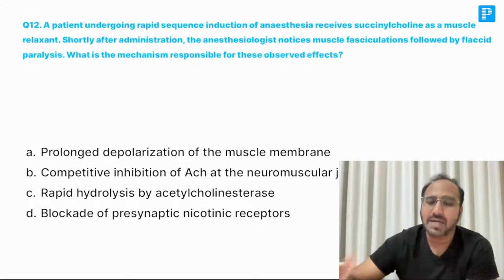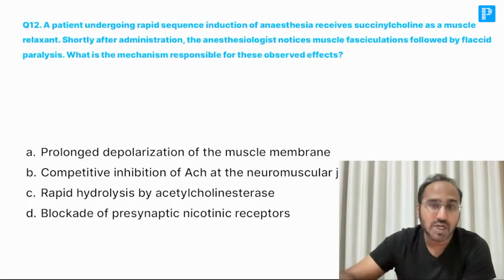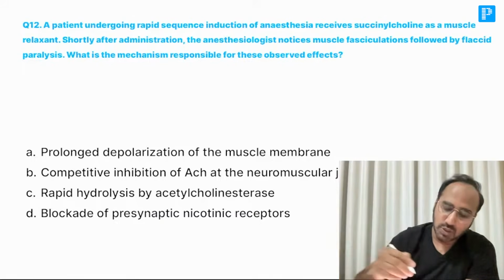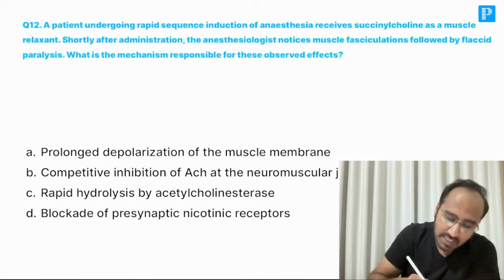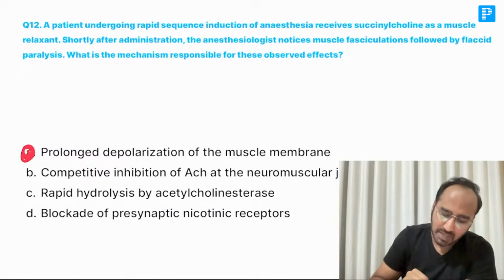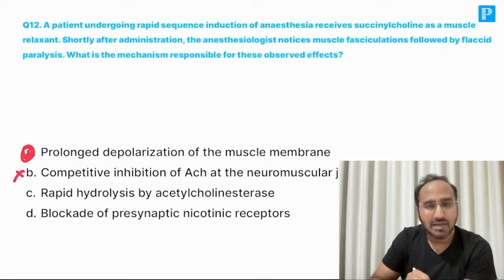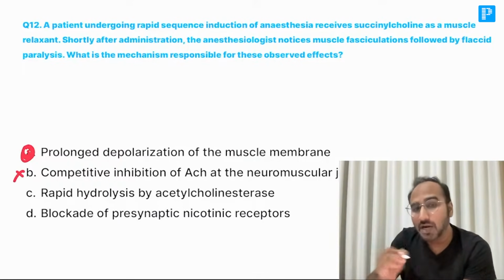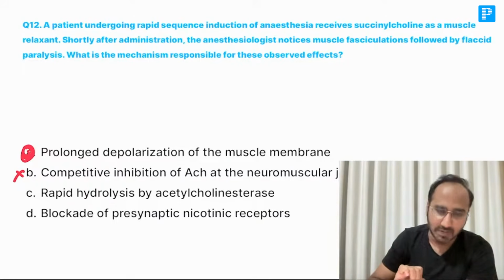And then depolarization stops, action potential stops, and the muscle becomes flaccid. So remember, these fasciculations are seen due to prolonged depolarization of the muscle membrane. Other options, why are they wrong? Competitive inhibition of acetylcholine at the neuromuscular junction is not the feature of succinylcholine. Remember, this is caused by non-depolarizing muscle relaxants. Rapid hydrolysis by acetylcholinesterase, no, that is also wrong, guys.